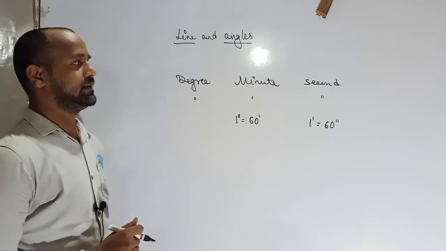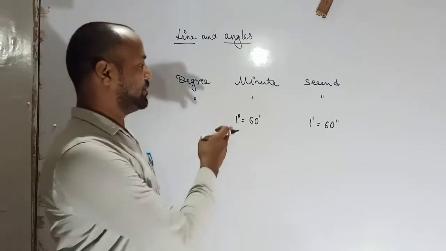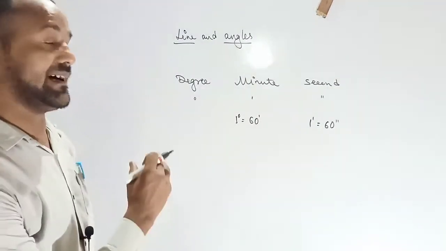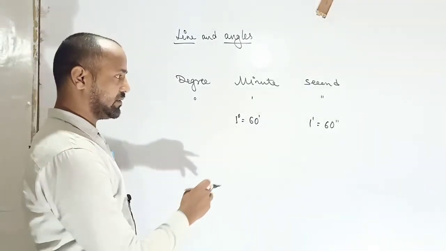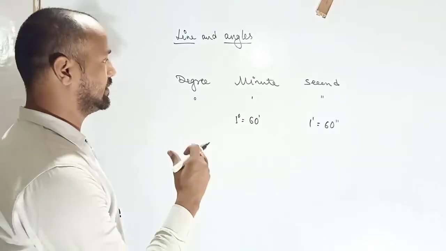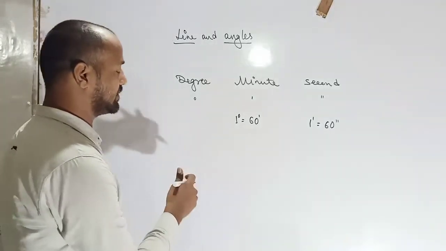Very important. In NCERT there is no problem on this, but in Exemplar and in R.D. Sharma, R.S. Agarwal, there are many problems belonging to this, and further to study about this.